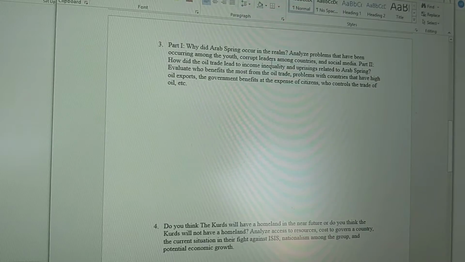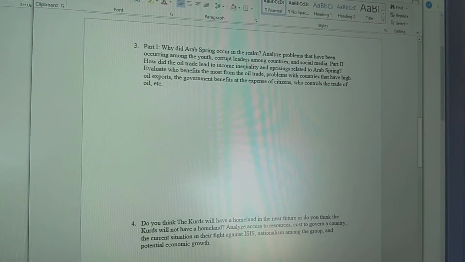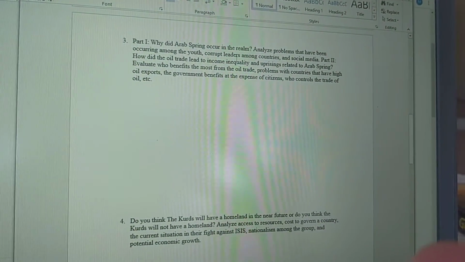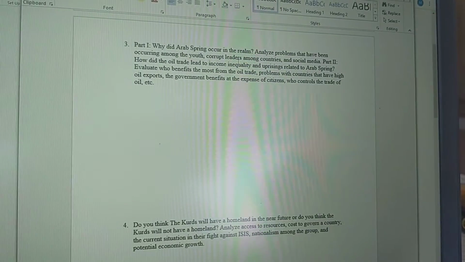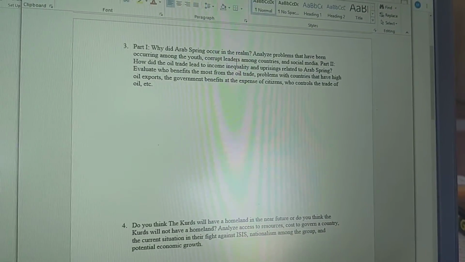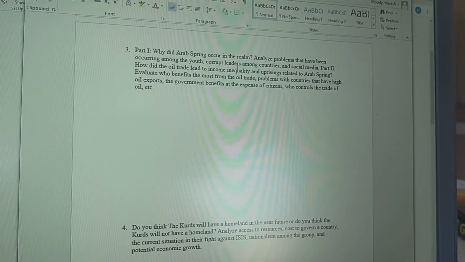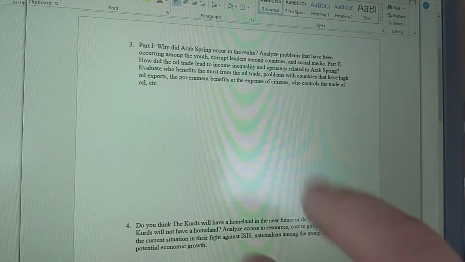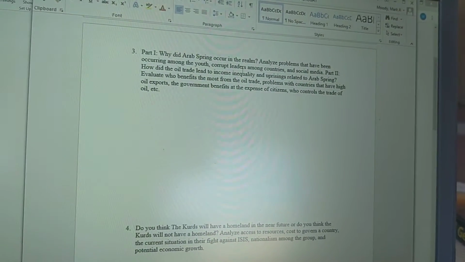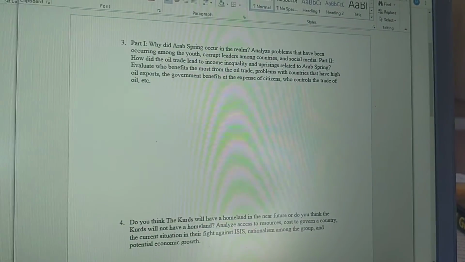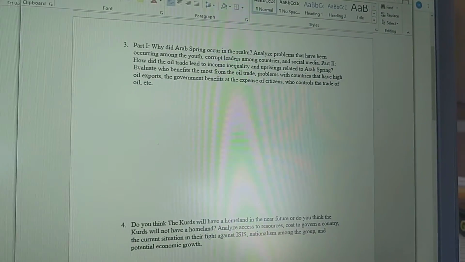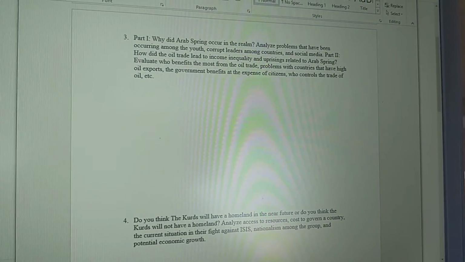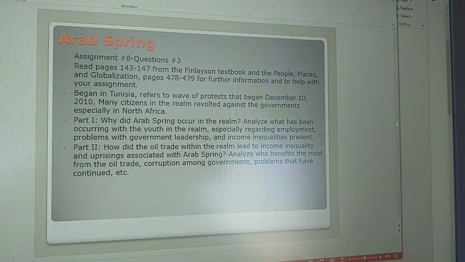Part 1 is looking at why did Arab Spring occur in the realm. You have to give me 2 factors why. And then, how did the oil trade lead to income inequality and uprisings related to Arab Spring? Again, you'll have to give me 2 factors. I'll show you exactly where to access the information, because I was going to pass out copies in class, in order to answer both questions.